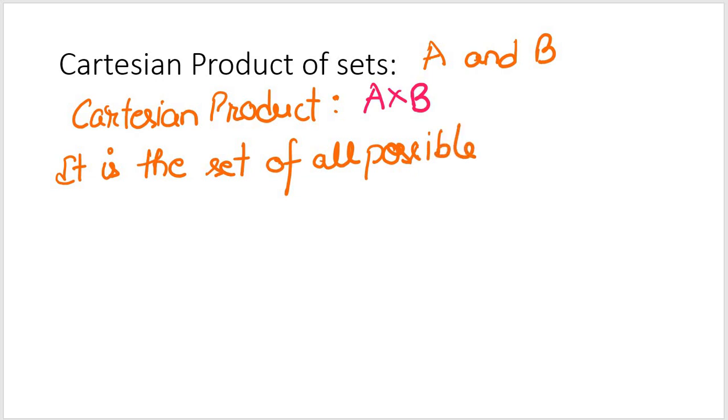That's why I introduced ordered pairs in the previous slide, because we are going to use it in the case of Cartesian products.